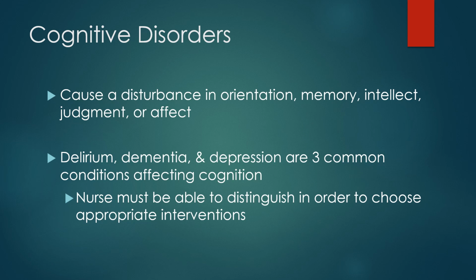There are 3 main cognitive disorders that affect the older adult: depression, delirium, and dementia. Each one is different and has different causes and interventions. And we're going to discuss each of these in this PowerPoint.